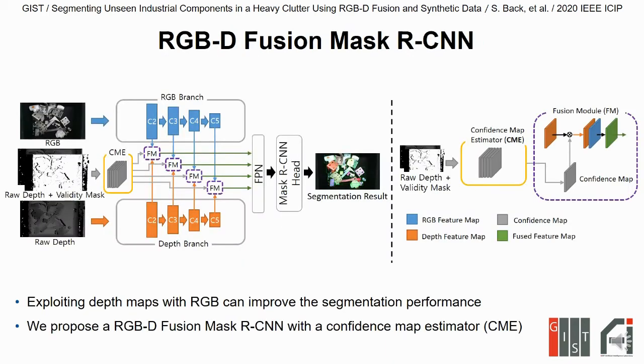Exploiting a depth map with RGB can improve the segmentation performance since depth maps are likely to change sharply on the edge of objects. Thus, we propose an RGB-D fusion Mask R-CNN with a confidence map estimator, which uses only reliable depth information along with RGB in multiple feature levels.